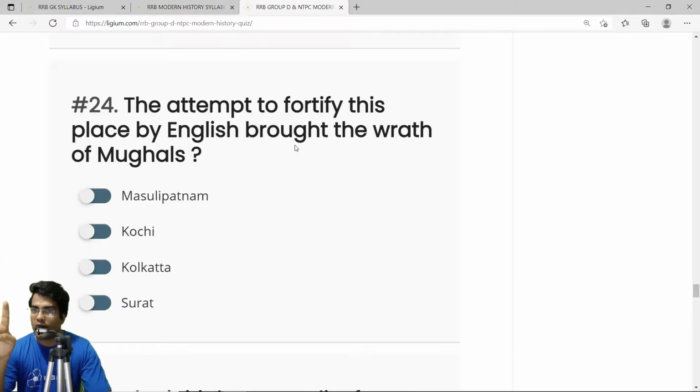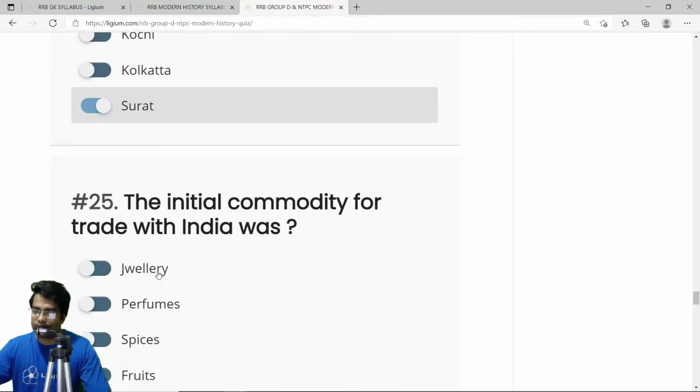The second time they actually challenged the Mughal authority. In the first, that is 1617 or 1618, they challenged the Mughals when they started fortifying some parts of Surat. And in 1688, they actually challenged the Mughal emperor Aurangzeb. So the correct answer is option D, Surat.